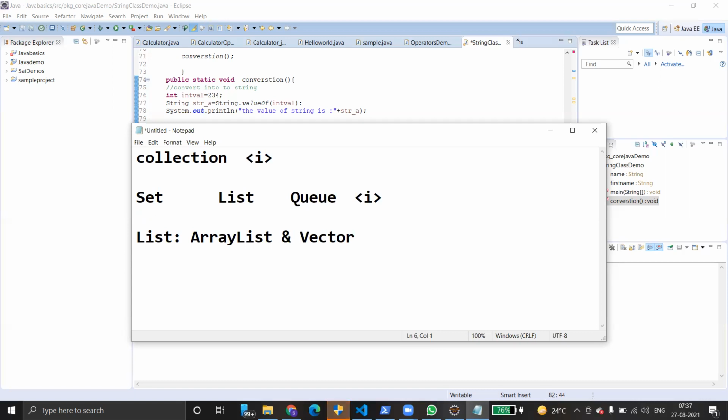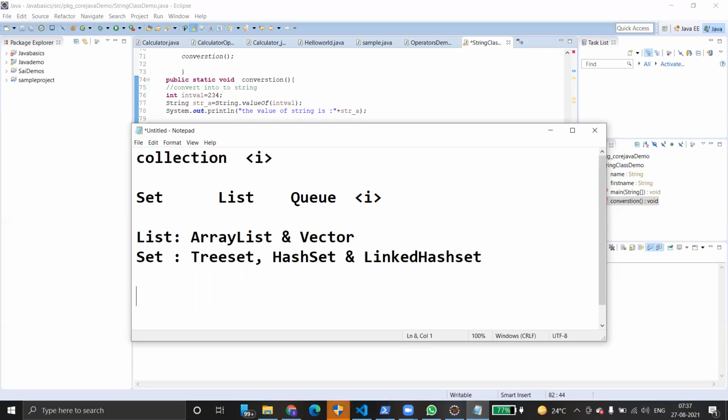What about Set? Set can be implemented by TreeSet, HashSet, and LinkedHashSet.